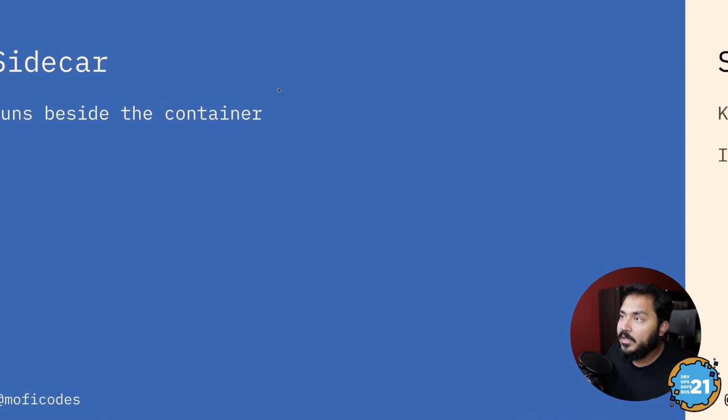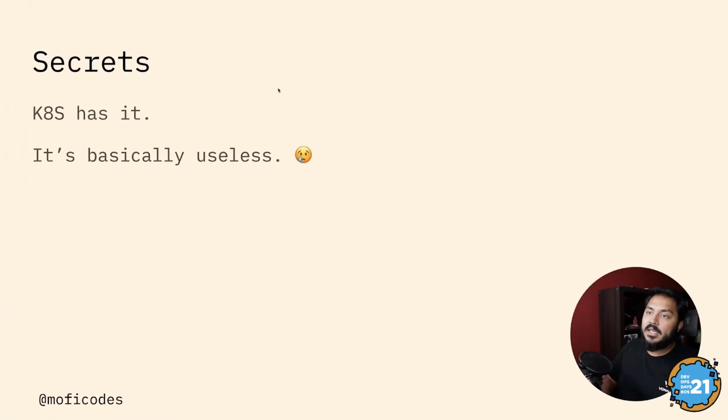Let's talk about some of the other things that we have access to. So secrets, again, Kubernetes does have a version of secret management. The issue with it, though, is that by default, secrets are stored as base 64 encoded strings. So you don't necessarily get much security from the secrets. The word secret is a bit misleading. So you might think you can store your passwords or access to your database, all that stuff in secrets.